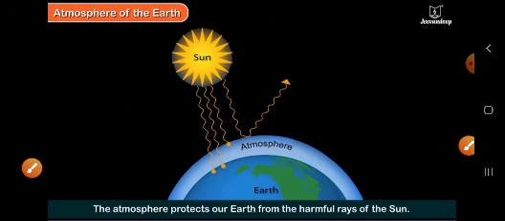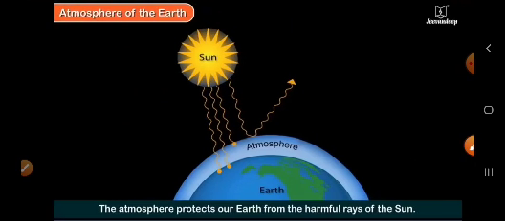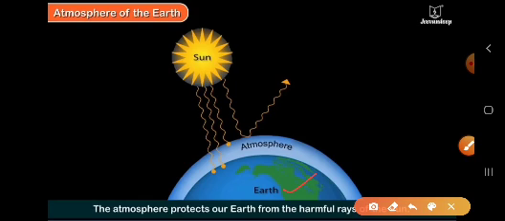So children, here is the atmosphere. In the picture you can see the atmosphere: this is earth, and this one is atmosphere. Children, as I told you in the previous chapter, atmosphere acts like a protective layer. It protects earth from the harmful rays of sun.